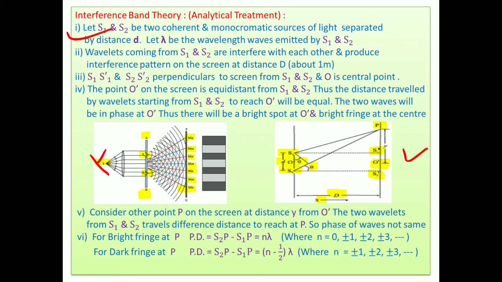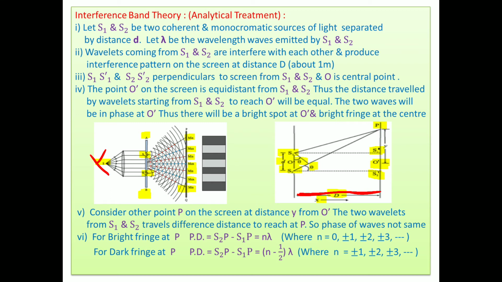Thereafter, let lambda be the wavelength of the waves emitted by S1 and S2. Then the wavelets coming from S1 and S2 interfere with each other, as the interference pattern shown here. When these wavelets interfere, they produce an interference pattern on the screen at a distance D, which is about 1 meter, meaning the distance between the sources and the screen. This is diagrammatically shown here.